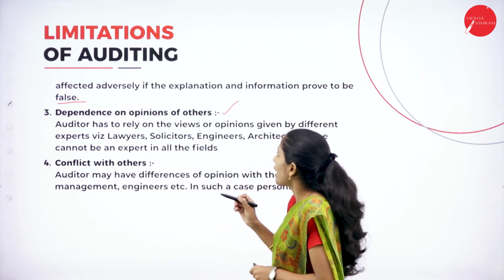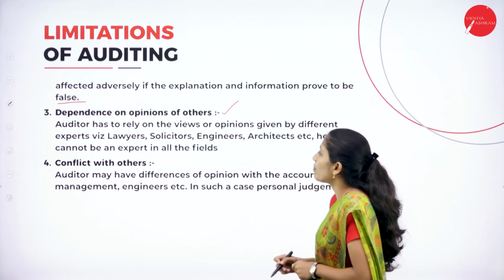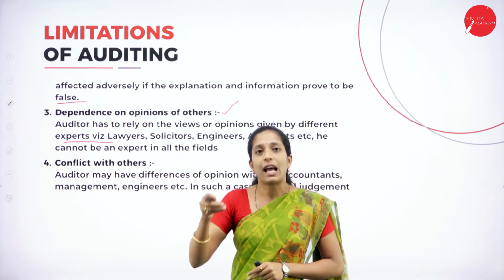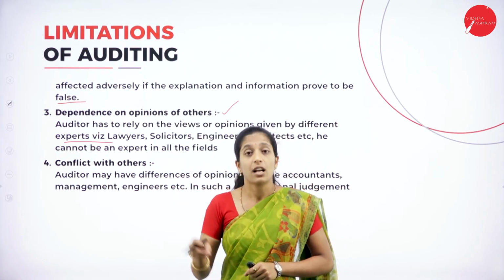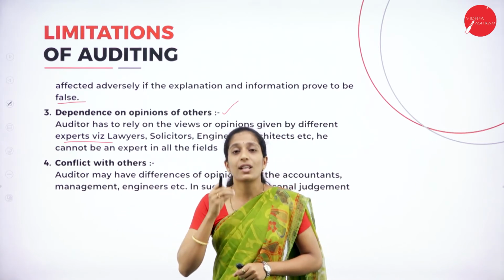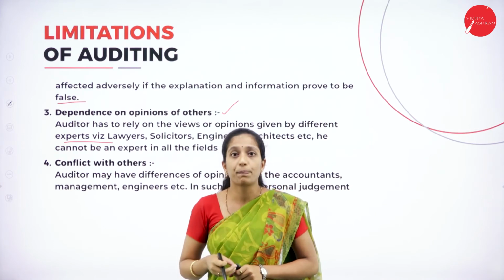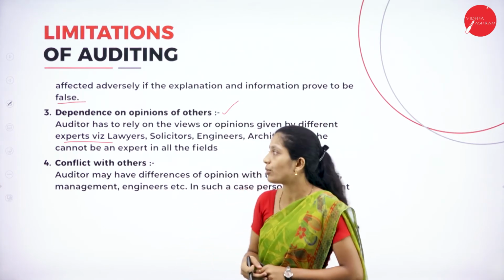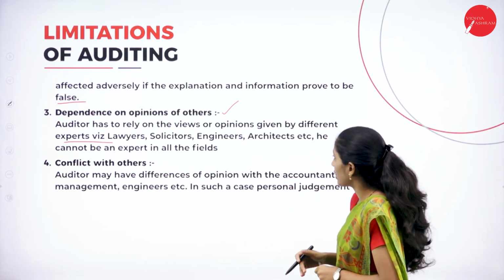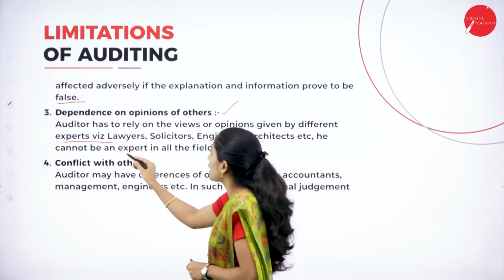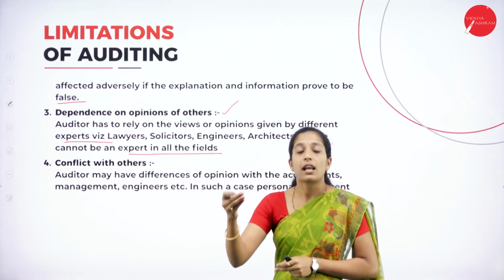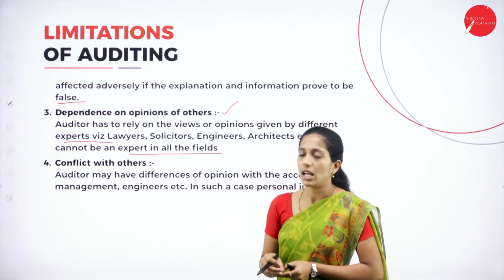The auditor has to rely on the views or opinions given by different experts because he is not an expert in all the fields. So he has to take advice from certain experts. But the experts' view will be different from that of the auditor. During such a situation, he has to go through his personal opinion, which may be false also. Experts like lawyers, solicitors, engineers, architects, etc. He cannot be an expert in all the fields. This I have told you: since he is not an expert in all the fields, he has to take advice from some of the experts.